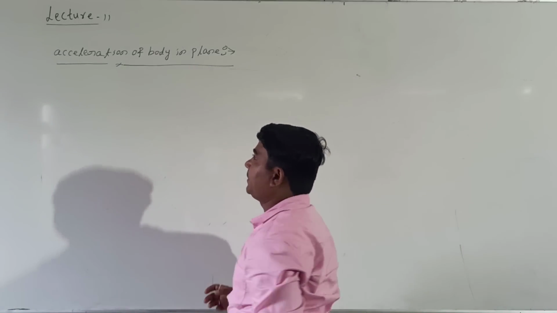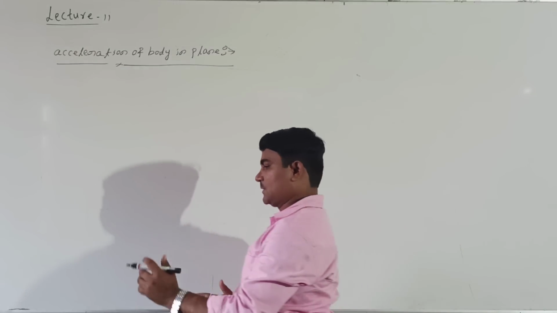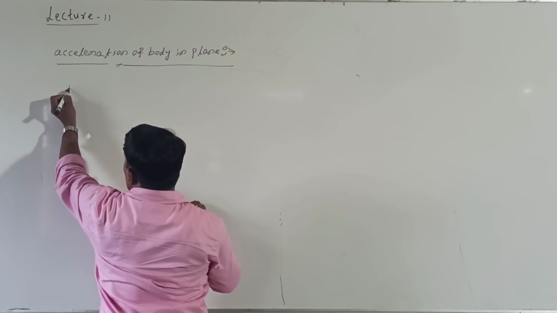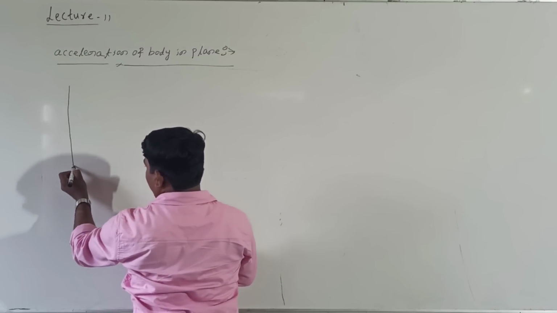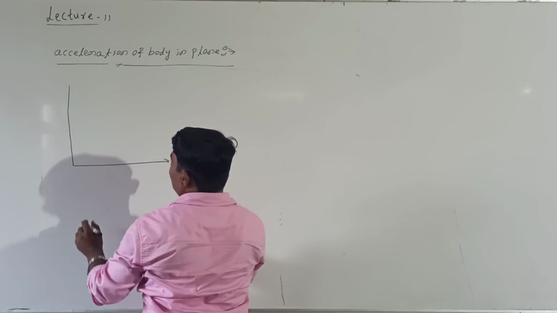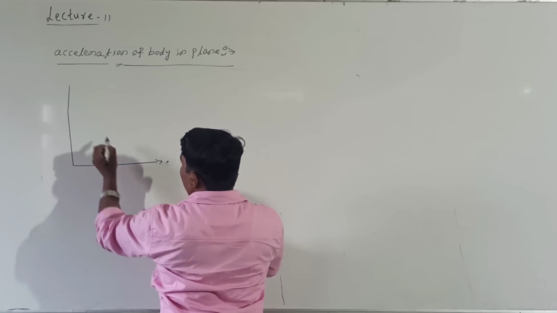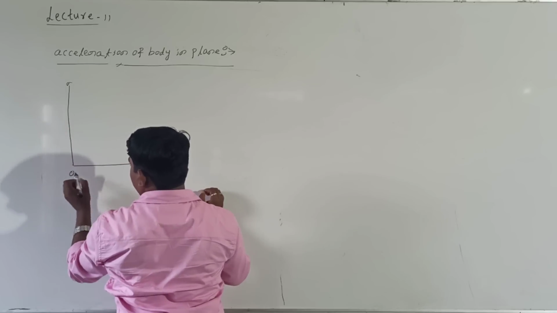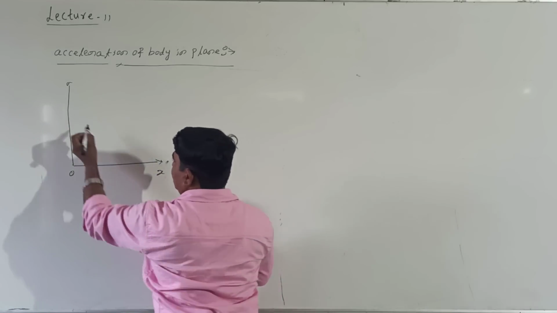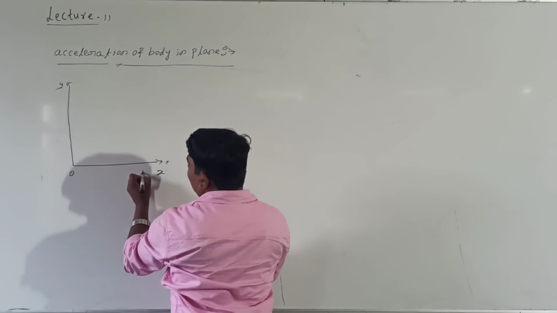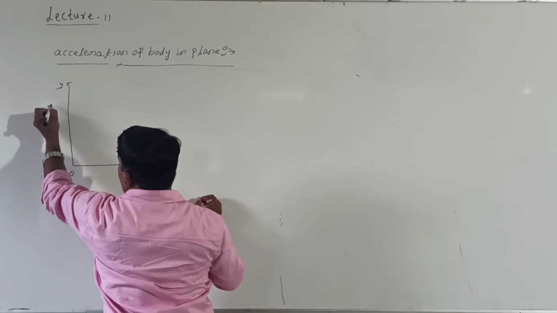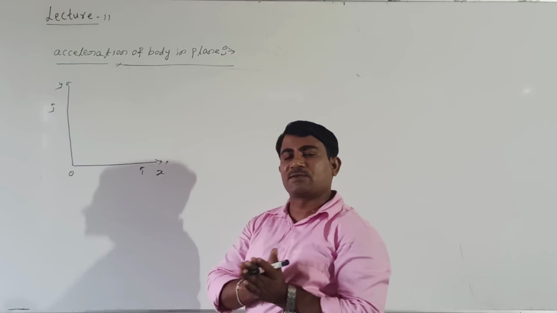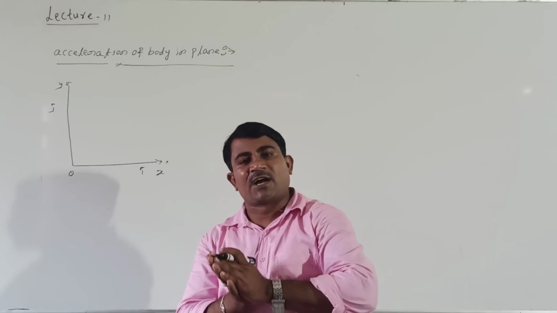Acceleration of the body in a plane. Shall I take the plane again? See here. This we are calling the plane, right? X axis and y axis. Unit vector along the x axis is i cap, and unit vector along the y axis is j cap. Now, in this case, how is the body moving?